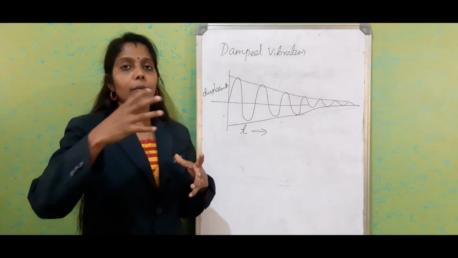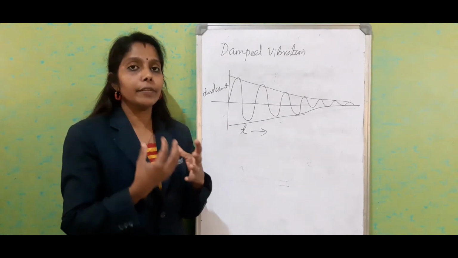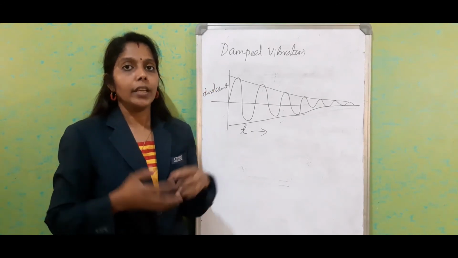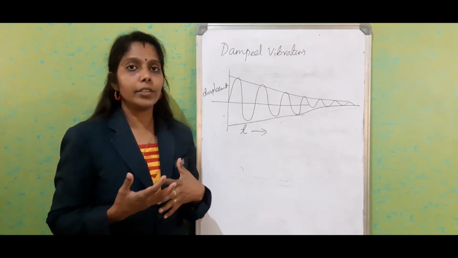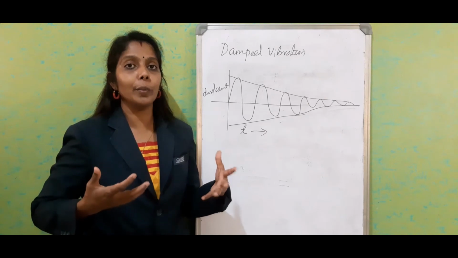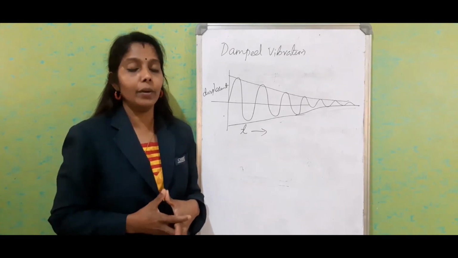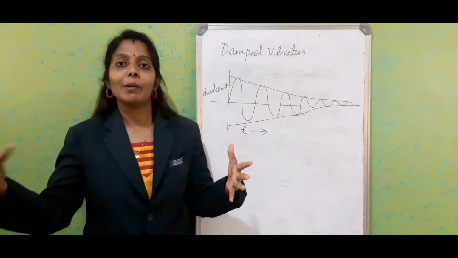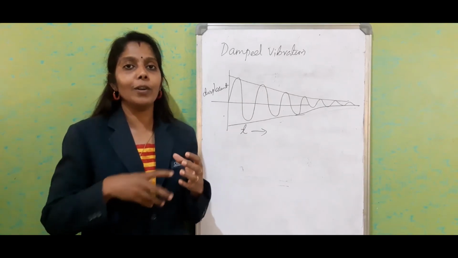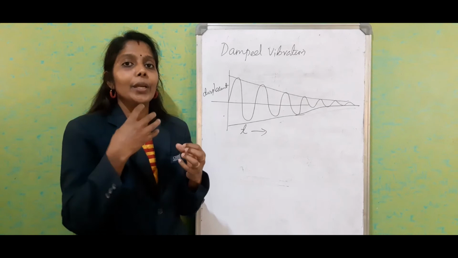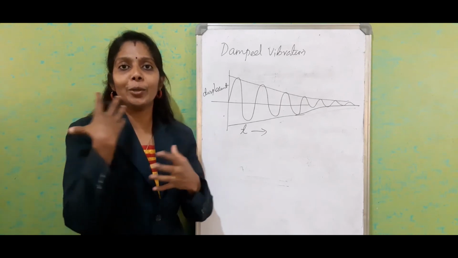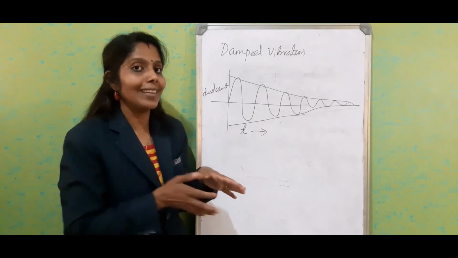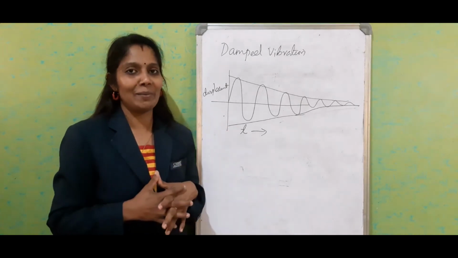As time goes on, due to the resistive opposing force, it loses energy. When we don't have much energy, we may not be able to do things in full. Because of the resistive force, the body may not have enough energy to move with maximum displacement. That is what happens in damped vibration.